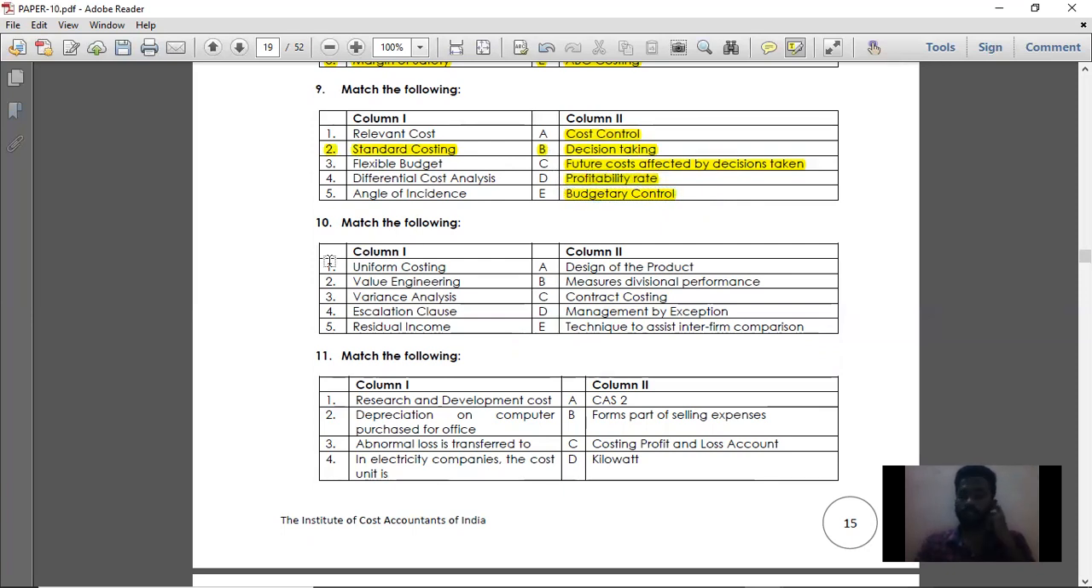Moving on to the match the following 10th question. Uniform costing. What is uniform costing? You would have already studied uniform costing, but I'll give you a small note on it. You will calculate the uniform selling price and the uniform cost price. The uniform selling price and the uniform cost for a particular product in an industry are based on the different players in the industry.